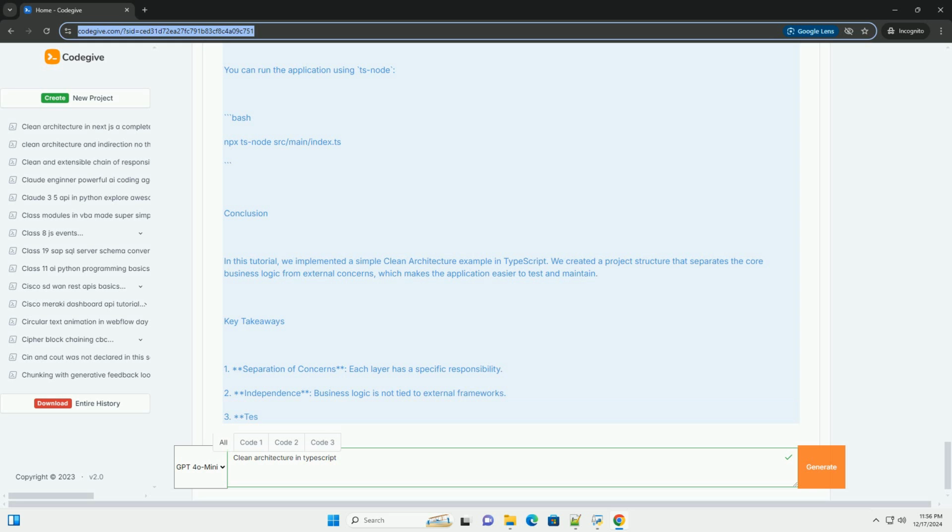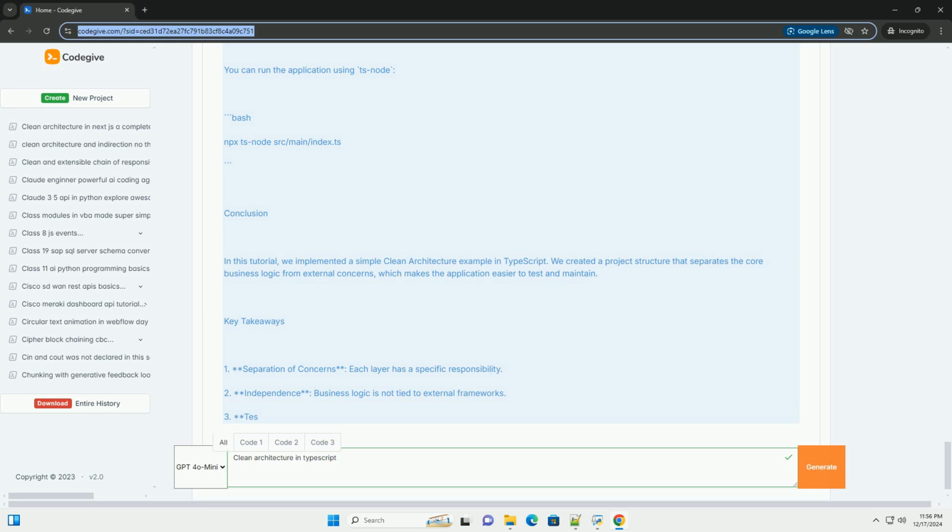Setting up the project. First, create a new project directory and initialize it. Bash. mkdir clean-architecture-example. cd clean-architecture-example. npm init. npm install typescript ts-node @types/node --save-dev. npx tsc --init. Project structure.